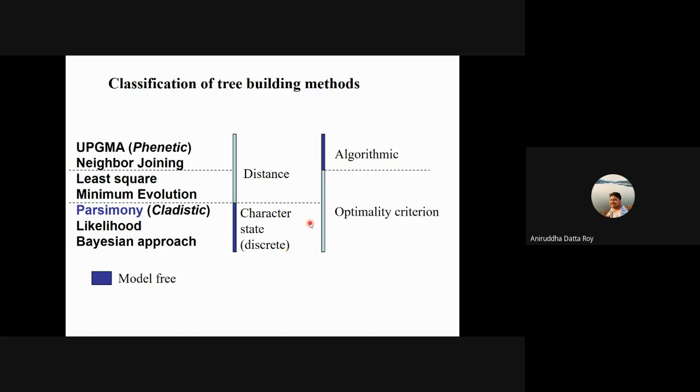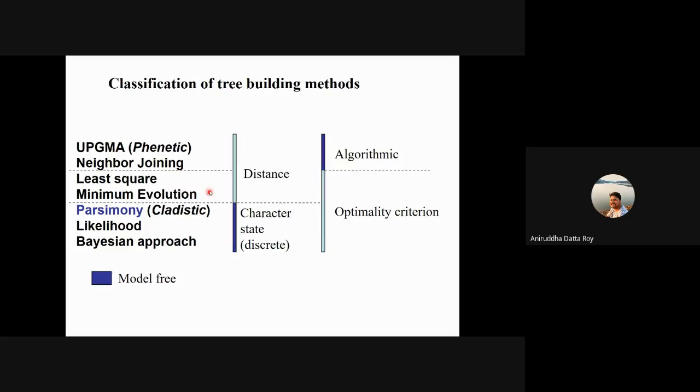I hope you remember why it's called a character state approach, because it basically takes every character or every site independently. So we are actually getting into a whole different realm of tree building methods, which use an optimality criterion. Two tree building methods that we did not discuss, but I had briefly mentioned, are least squares and minimum evolution.